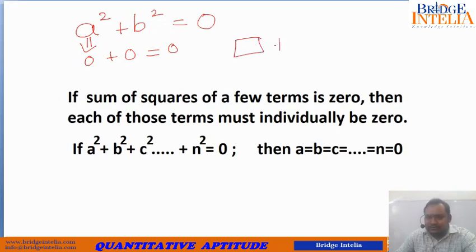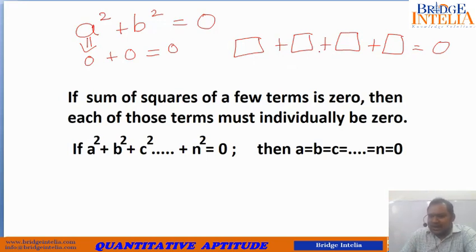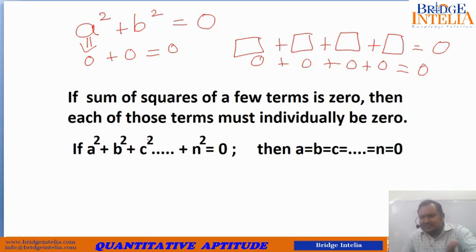So if a few terms add up to 0 and none of them are negative, if I say that I added 4 numbers and the sum is 0 and none of the numbers is negative, that means the only possibility is all of them are 0. Only then it is possible. So this concept is trying to say that very thing in terms of squares: if you are adding a few square terms and the sum is 0, it is possible only when each of them is individually equal to 0.